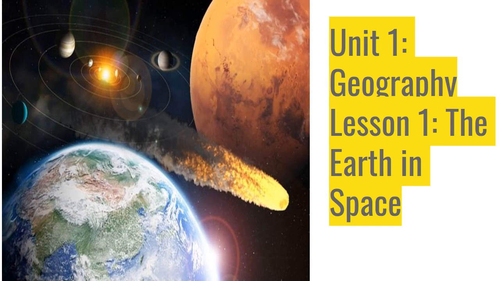We are going to start our social studies lesson. The first unit of social studies is geography, and its first lesson is the Earth in space. Let's have a look at the meaning of geography. Geo means earth and graphy means study. So in this lesson we are going to talk about the place of Earth in space.